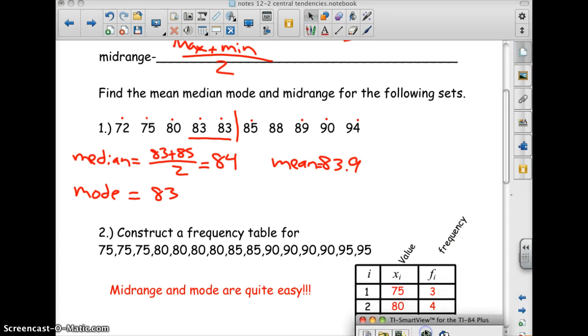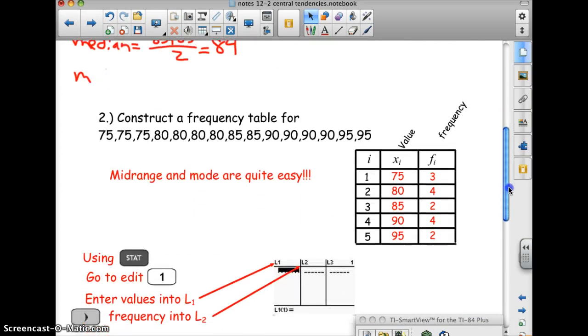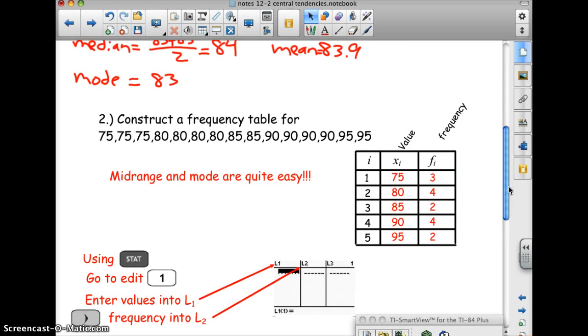Next, we want to construct a frequency table for that set of data. What I've got here is this table, and I put i equals because that's the number of the elements. The first choice I have is 1. The score is 75. How many 75s do I have? 3. That's what f sub i is. So the first score is 75, and I have 3 75s. The next score is 80. I have 4 of those. Next score 85, 2, and so on.